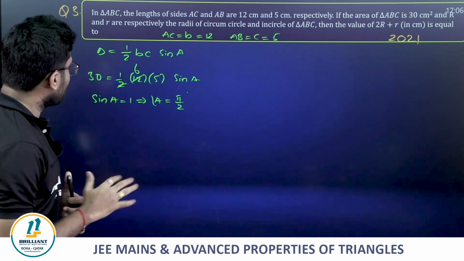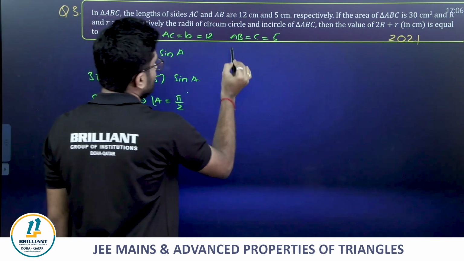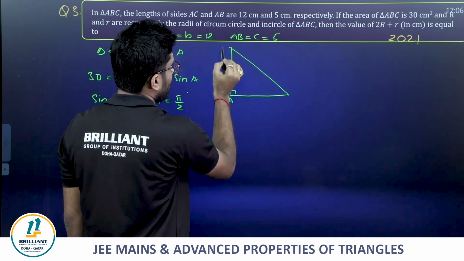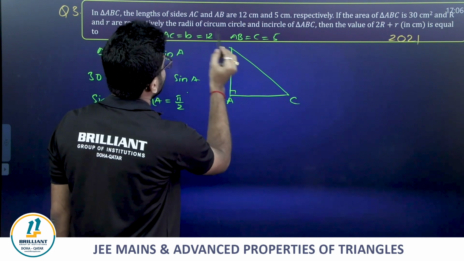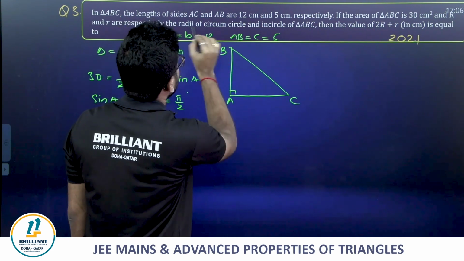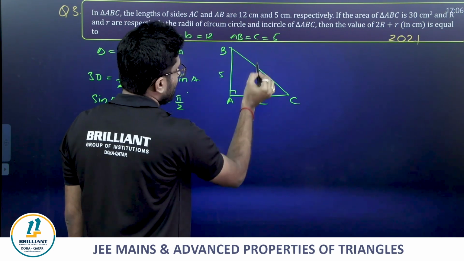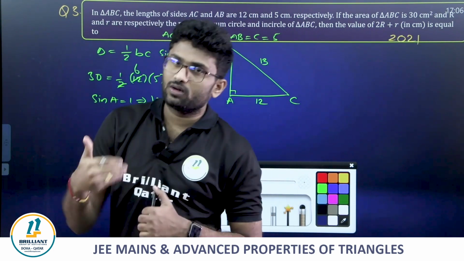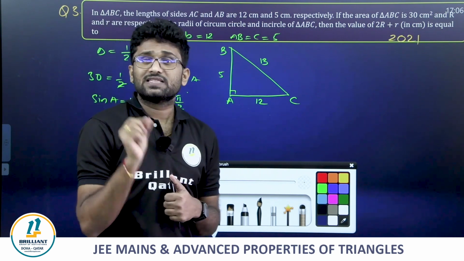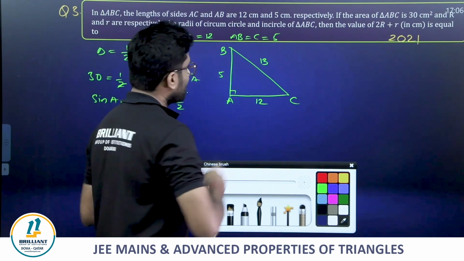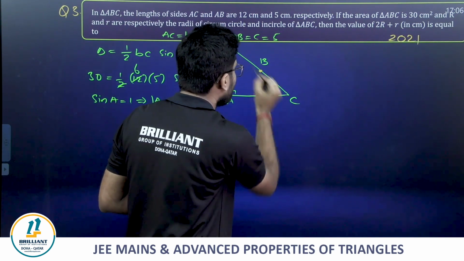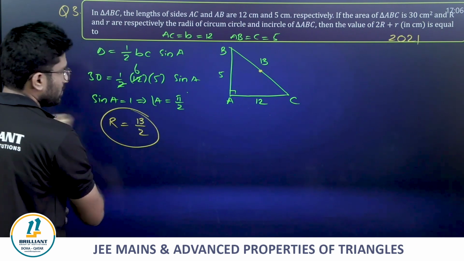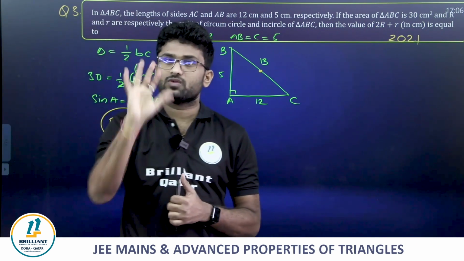Ho gaya, almost simple. See, if it is a right angle triangle, guys, ABC, they have given AC is 12, this is 5. Definitely by using Pythagorean triplet we get the hypotenuse 13. One most important thing, already we have discussed in our lower classes, that for a right angle triangle the circumcenter is the midpoint of the hypotenuse. So circumradius will be half the hypotenuse. That is directly R is equal to 13 by 2. Done. Clear.